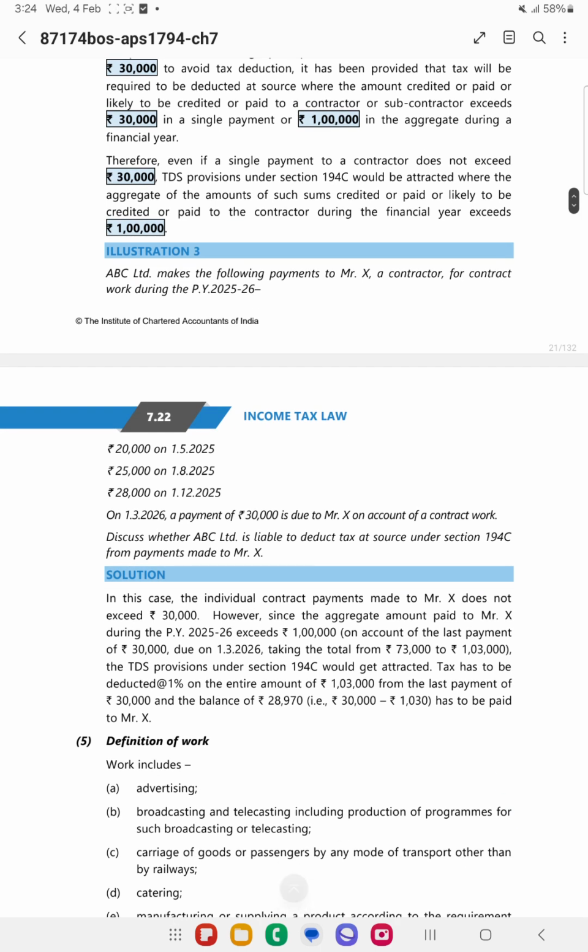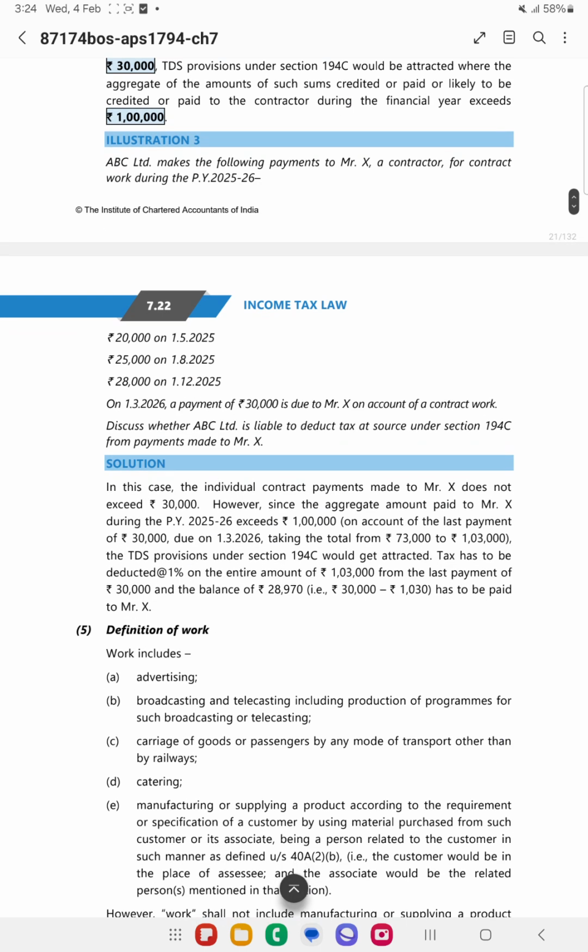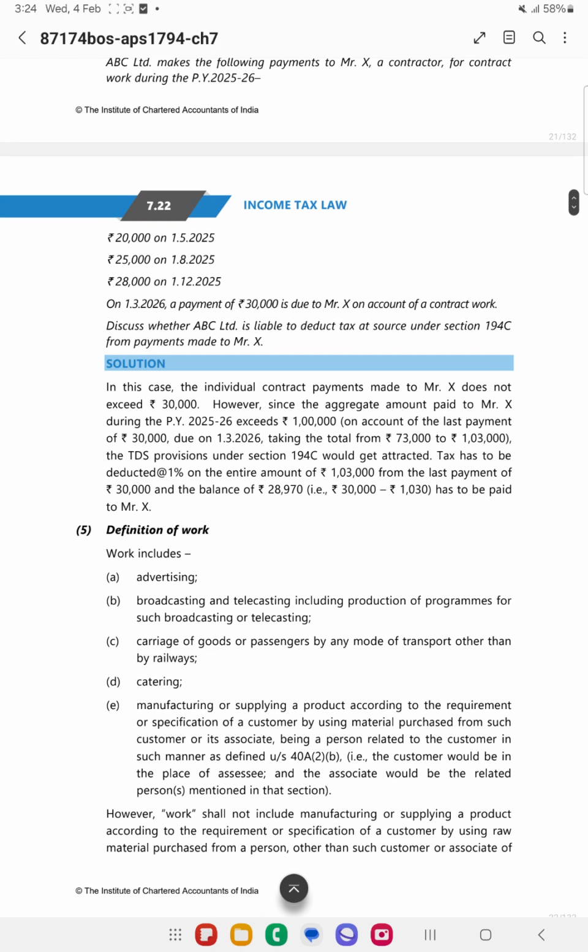So work means it includes advertisement or broadcasting, carriage of goods or passengers in any mode other than railways. Then catering will also be included, and manufacturing or supplying according to the specification of the customer. Let me give you an example: a job contract where furniture is being manufactured.